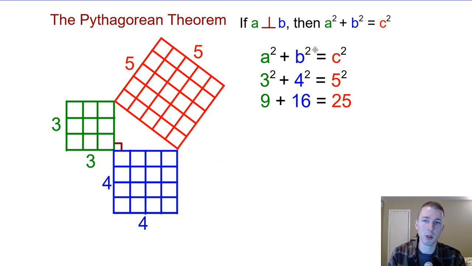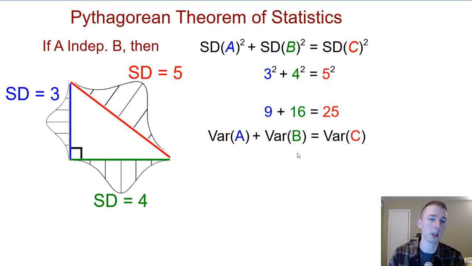So what we're doing is taking our lengths here, which are similar to our standard deviations, and we square them to get them to the variations, and once they're at the level of variation, we can add the variations together. So this is what it looks like if we did the Pythagorean theorem, I suppose, of statistics visualized. We take the standard deviation of our first event and the standard deviation of our second event, and we square them to get their variances, and then we can add the variances together.